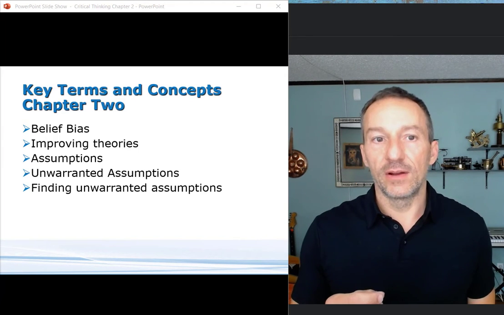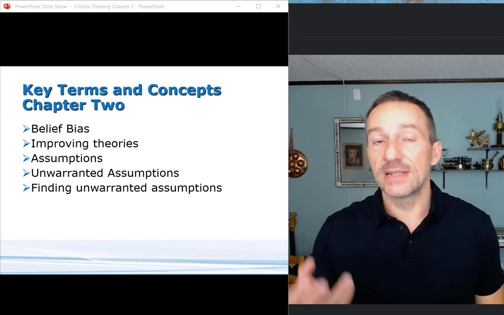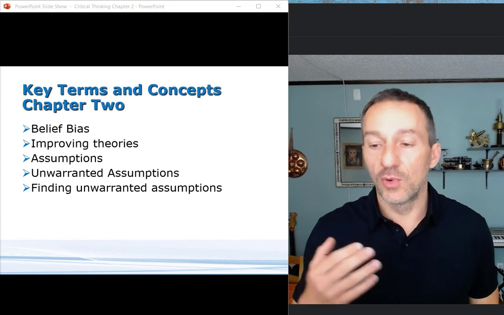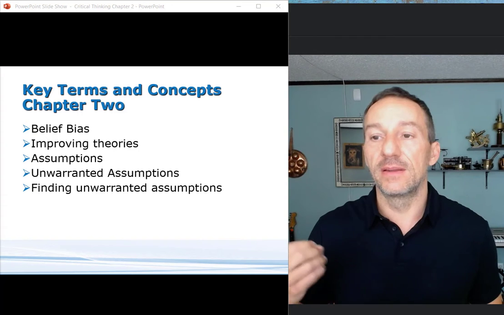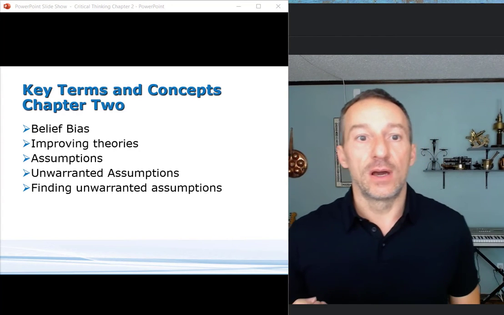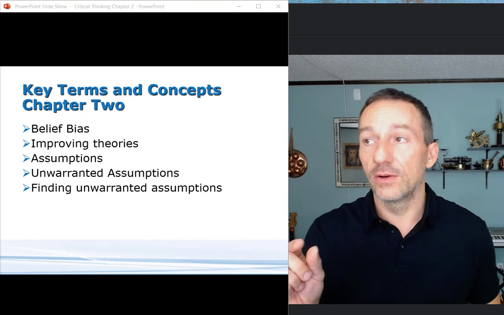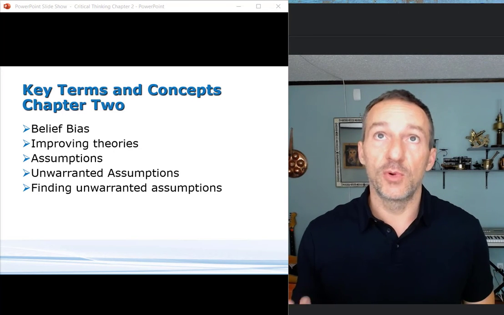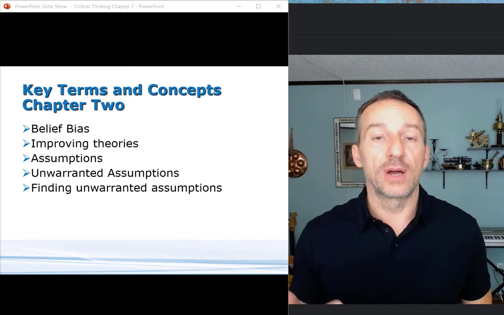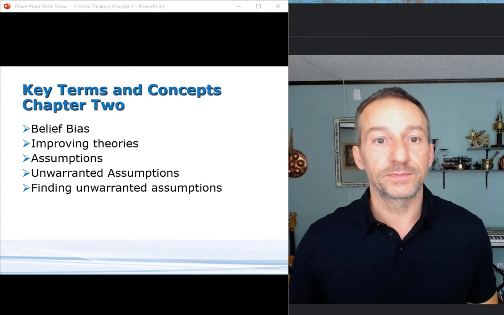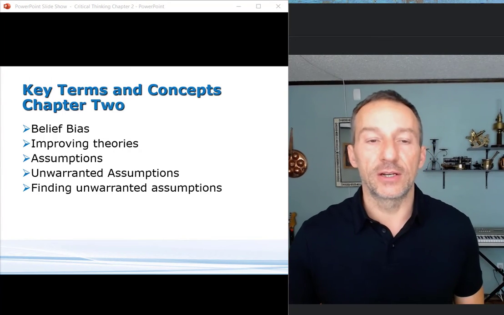On improving theories, the great thing about science is that it improves over time. The more research that we conduct, the better these theories get. Like drive theory and social learning theory were competitors. They're not necessarily so much anymore because research has shown that social cognitive learning theories are superior and can more fully explain aggression.